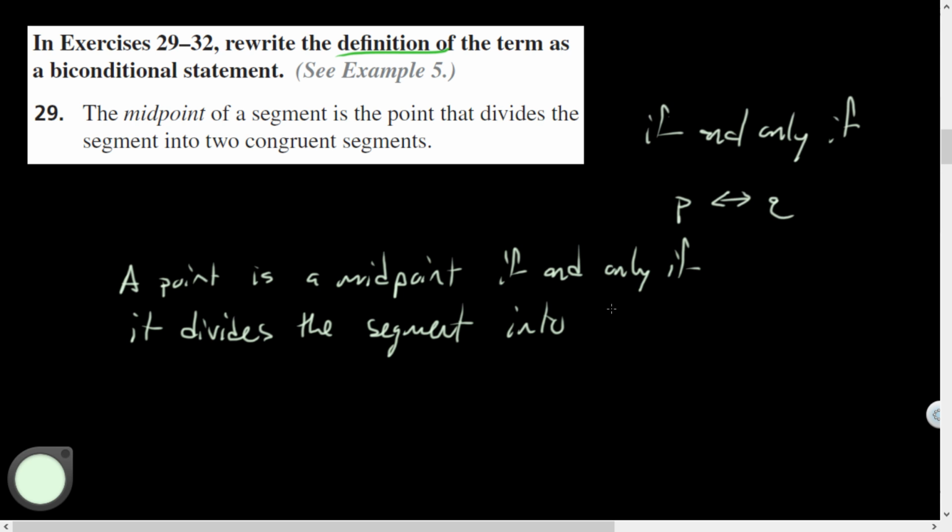Divides the segment into two congruent segments. All right, there we go. We also could have written this in the converse form, and that's equally fine. So if a point divides a segment into two congruent segments if and only if it is a midpoint. There we go. I finally got it.